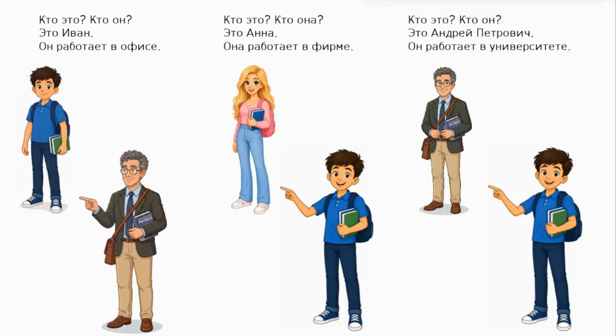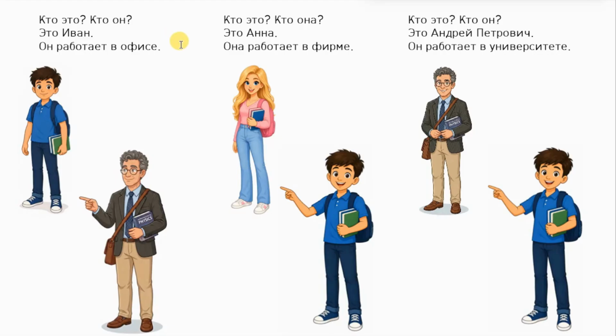Now let's continue. If we ask him, кто это, кто он, he will say about him, это Иван, or we can say он Иван, better to say это, and that он работает в офисе.